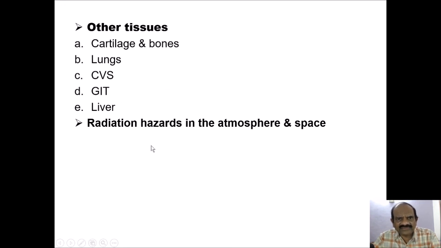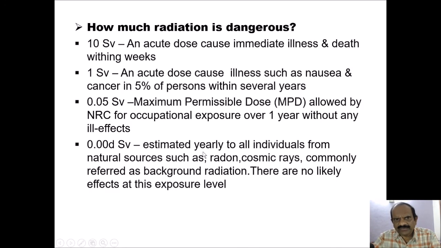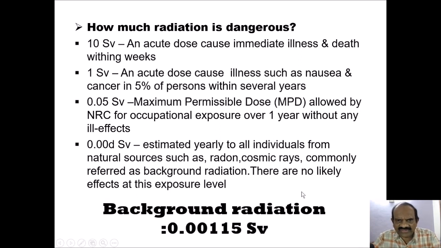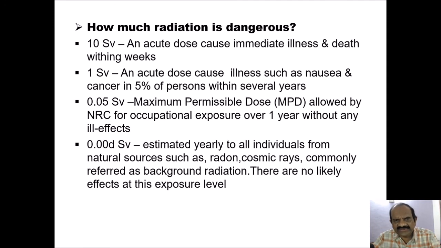Radiation hazards in the atmosphere and in space are also observed. A certain dose is estimated yearly for all individuals from natural sources such as radon and cosmic rays, commonly referred to as background radiation. There are no likely effects at this low level of exposure.